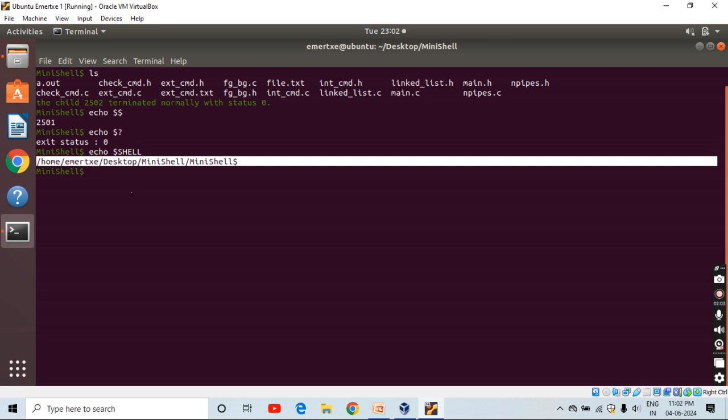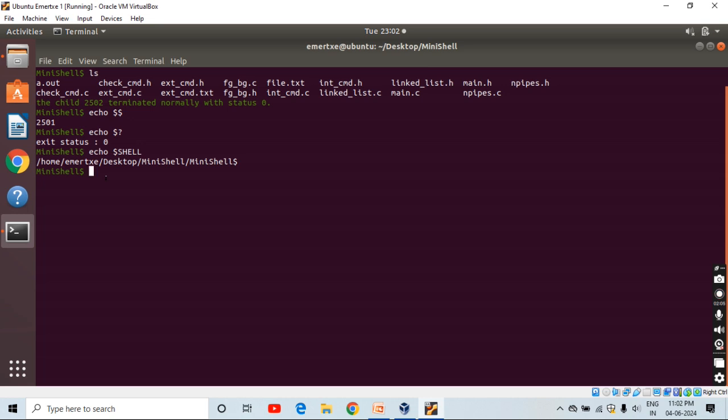Then next we will see the date command. If I type date, it will print me the current date and time. So see here, it is printing me the current date, that is June 4, and the current time. Then next we will see ps.